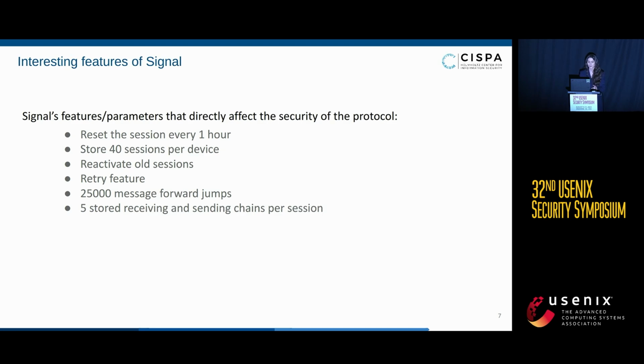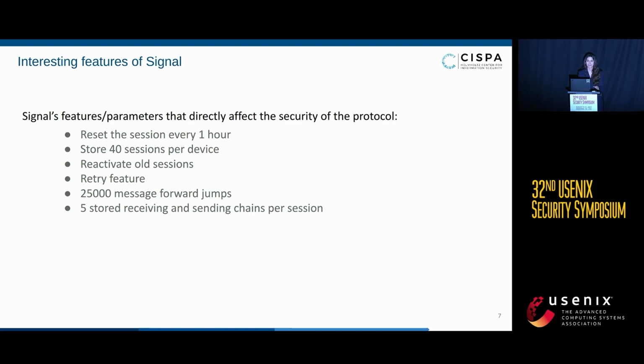There is the reactivation of old sessions, which is handled by the Sesame algorithm. Additionally, there is a retry feature, meaning if you cannot decrypt a message, you decide to reset the session one more time. And some other interesting parameters, such as the ability to store 25,000 forwarded message keys or storing 5 receiving and sending chains for each of the sessions.